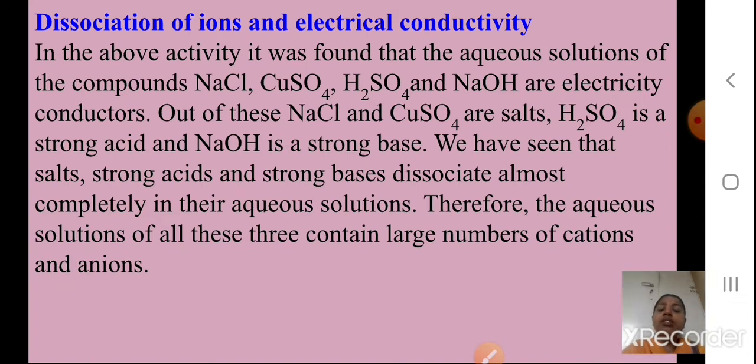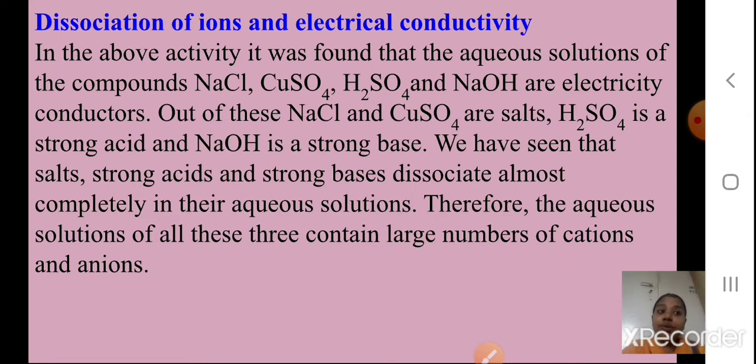So from this, what do you come to know, students? Electricity can be conducted if you use the aqueous solution of a salt, of a strong acid, or of a strong base. We have seen that salts, strong acids and strong bases dissociate almost completely in their aqueous solution. Dissociate completely means they break up completely.